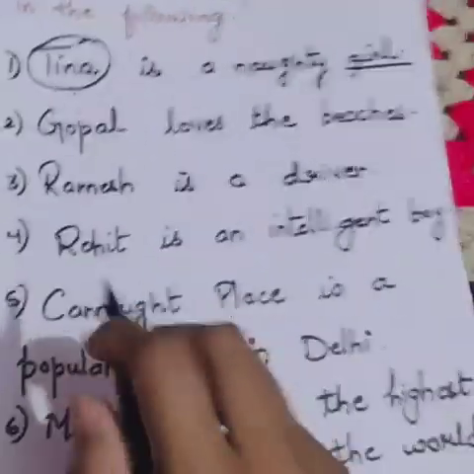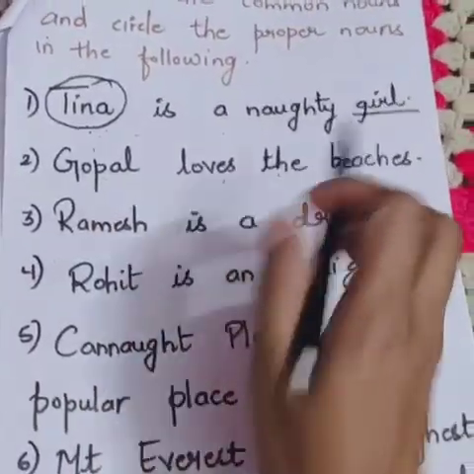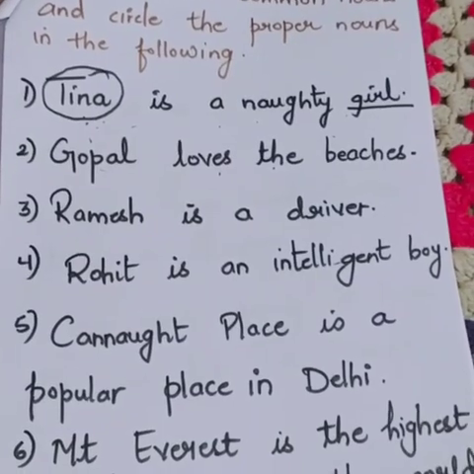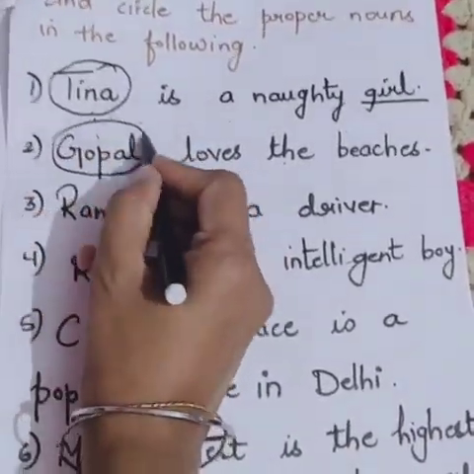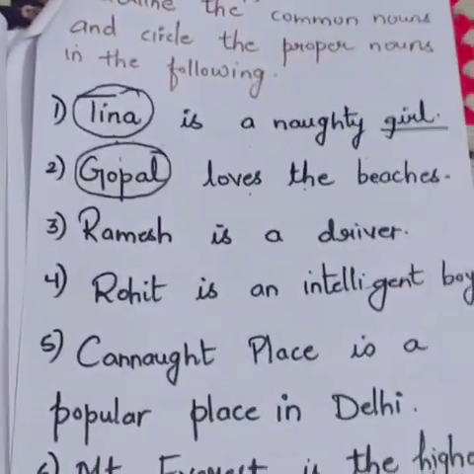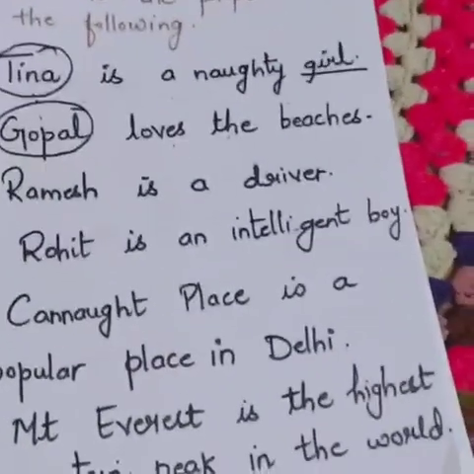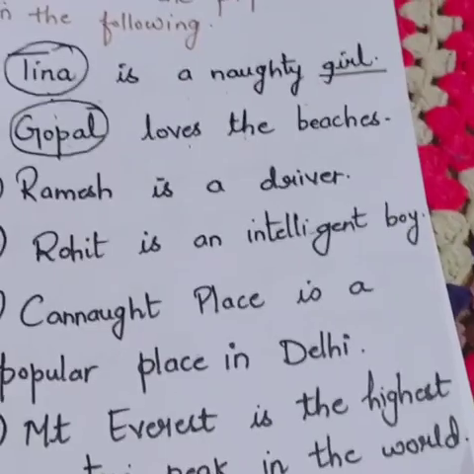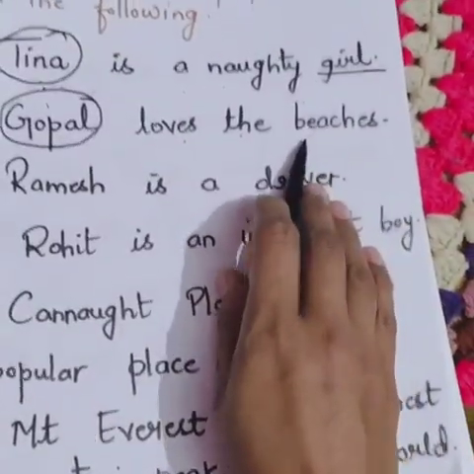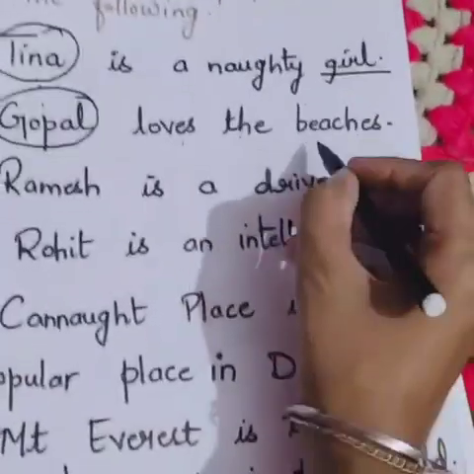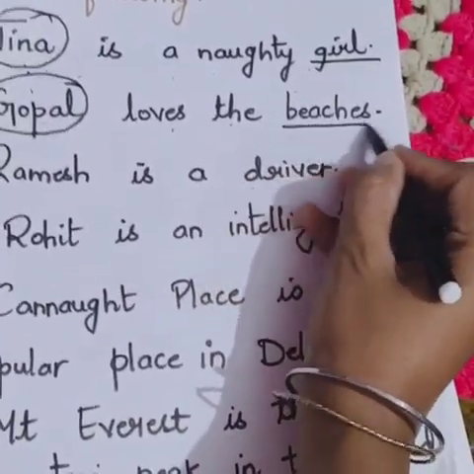Then, Gopal loves the beaches. Gopal is the name of a person. Gopal is a proper noun, so you will circle it. Beaches is a common noun, because there are many beaches, but here they have not mentioned the name, only beaches. So it's a common noun, and you will underline it.